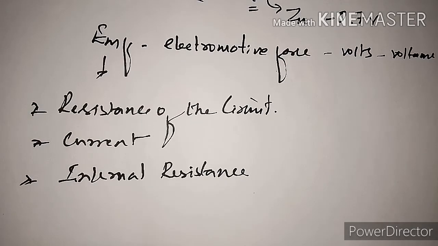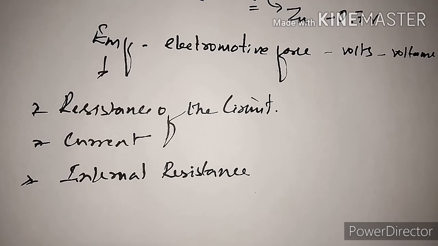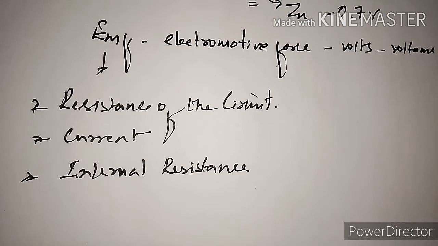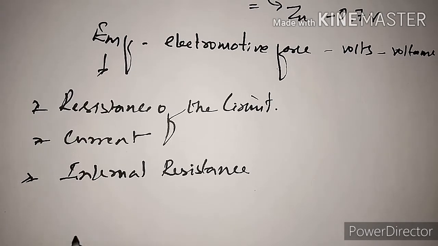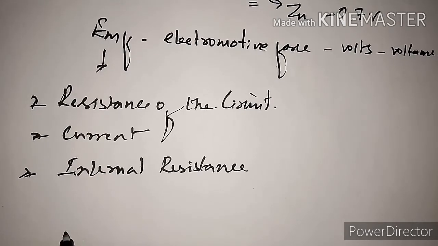Now the electromotive force of the cell is maximum. It reaches a maximum voltage. The EMF of the cell is the maximum voltage of the cell that can be measured when zero current is drawn during the measurement.